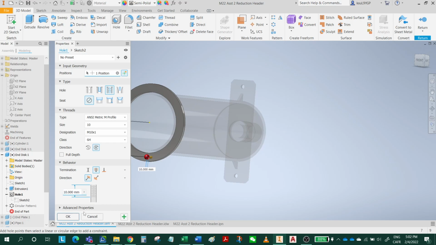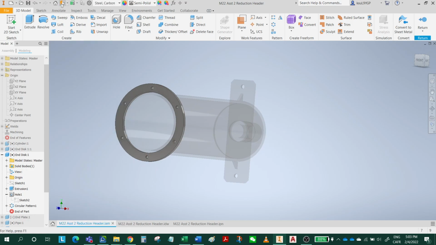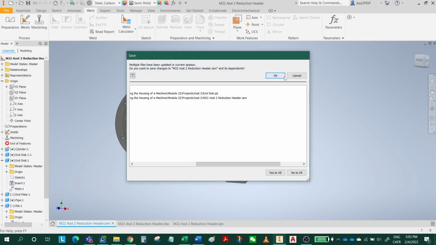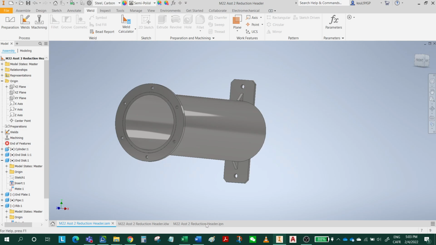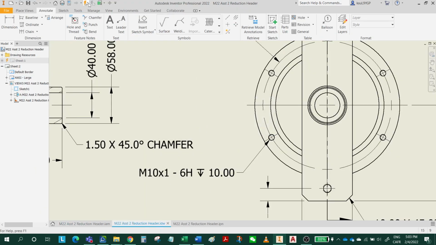The thickness of the pipe is 10. I don't have an option to give it a full thread, but I'm going to give it 10 because you see the thickness of the part. Update, return, and save. Let's go back to the drawing file, save, update, and save again.